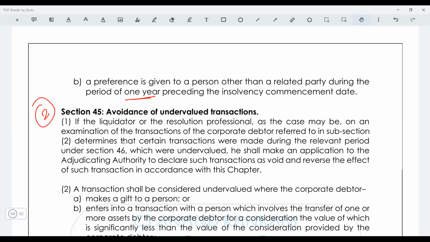So in this case, for the avoidance of undervalued transaction, again the responsibility is on the liquidator or the resolution professional, as the case may be. They will examine the transactions of the corporate debtor and find out if there was any undervalued transaction that was undertaken. And if he finds such an undervalued transaction, he shall make an application to the adjudicating authority, right? To declare that the transactions are void and reverse the effect of this transaction.